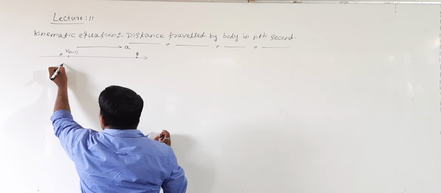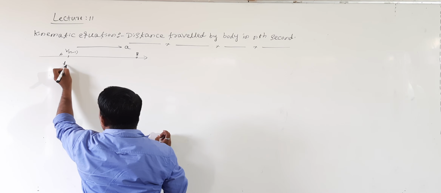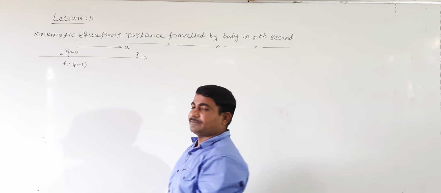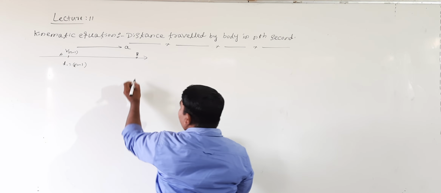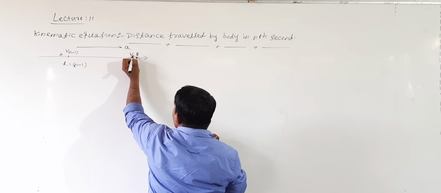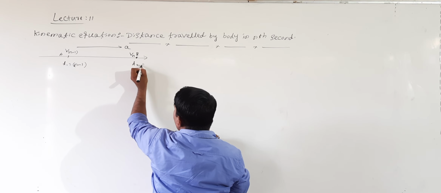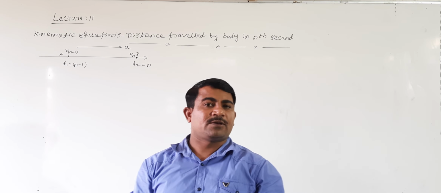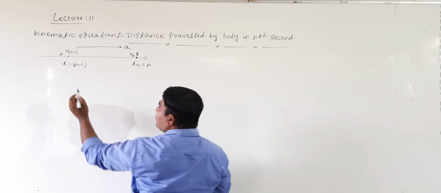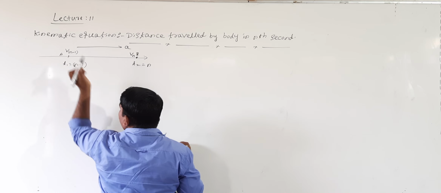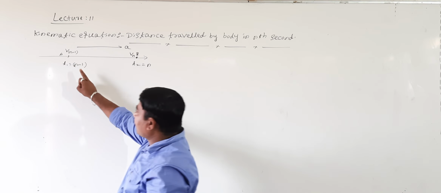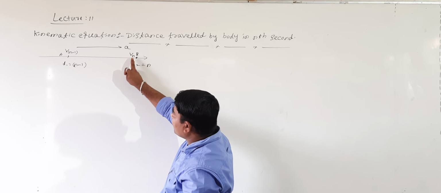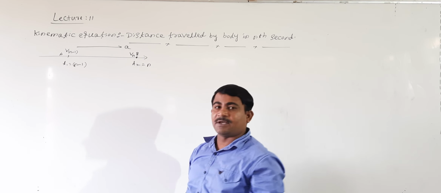In the time interval, T1 is n minus 1. Then at this point, velocity of the body is nothing but Vn, in the time interval T2 equal to n. Are you following what I am saying? At this point A, velocity of the body is Vn minus 1, in time interval T1 equal to n minus 1. Right? At B point, velocity of the body is Vn, time interval T2 equal to n.